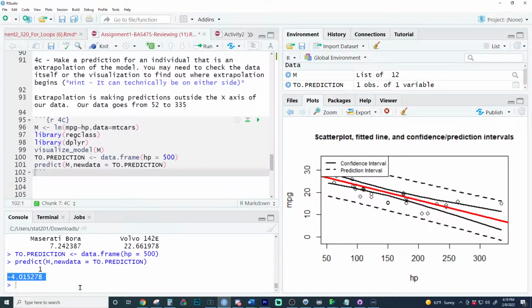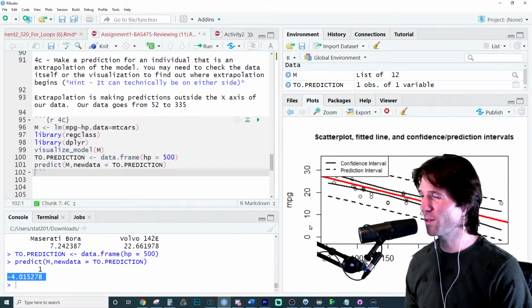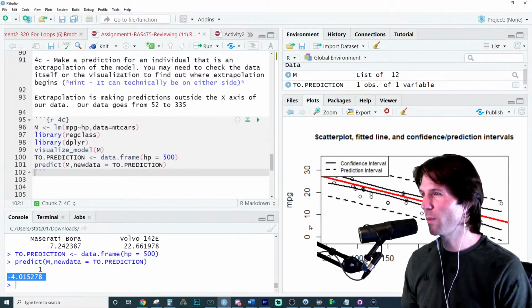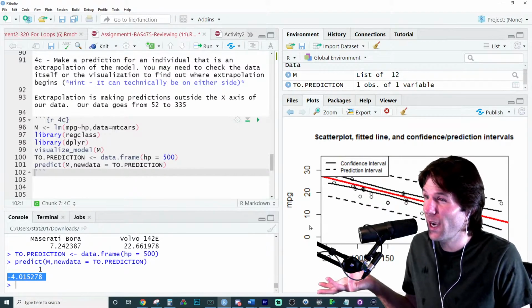So what's going on right here? I visualized to find where the extrapolation would be. You'd have negative miles per gallon, which doesn't even make any sense. Also, you're extrapolating, so your model's not really meant to be used there because we don't even have data there to suggest what a car with 500 horsepower might have to see if it's accurate or not.